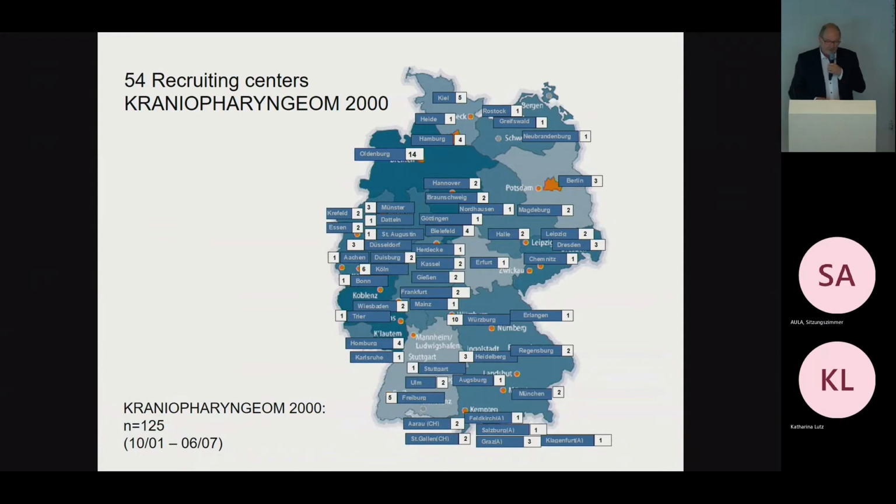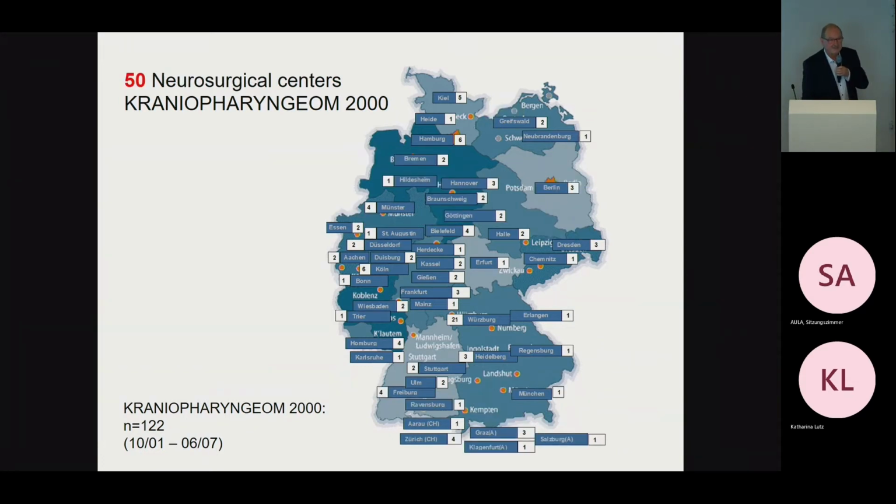Okay, we are recruiting patients, and we know how many colleagues are recruiting these patients and referring the data to us. 54 recruiting centers. What do you think, in how many neurosurgical hospitals were these 125 patients recruited in 55 clinics operated? What's your guess? I can show you. In 50 centers.